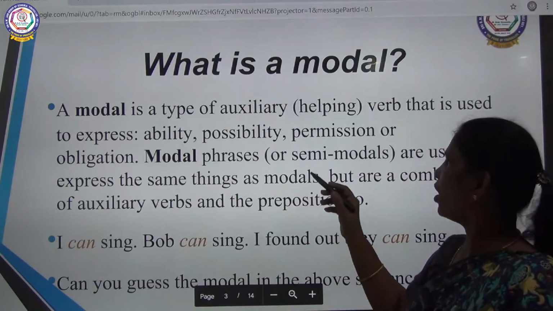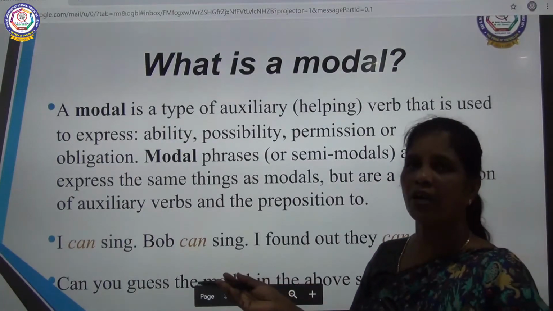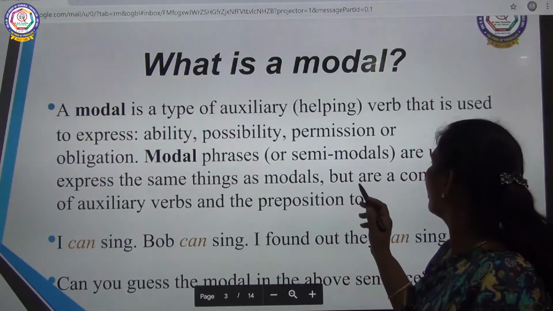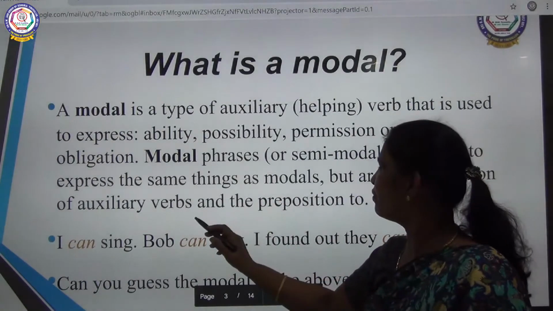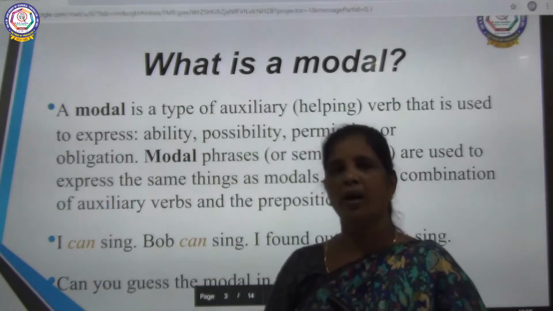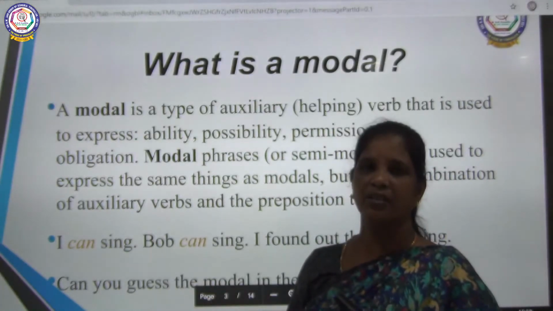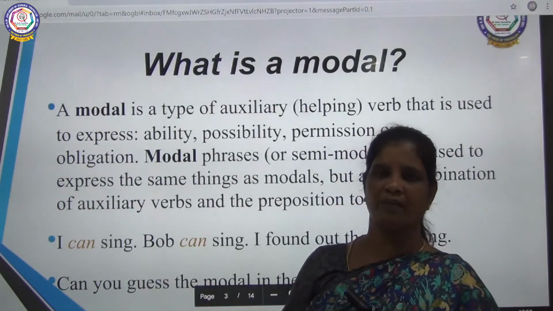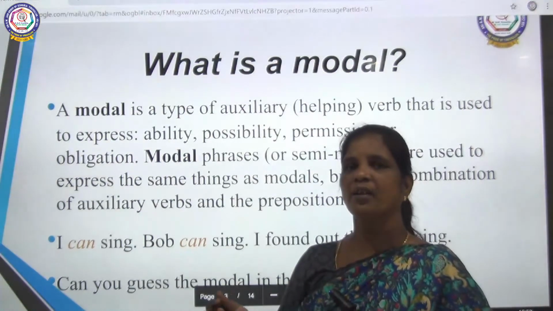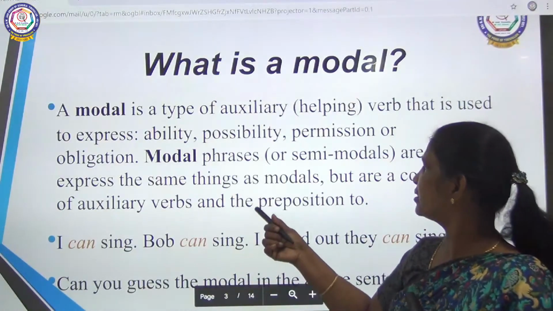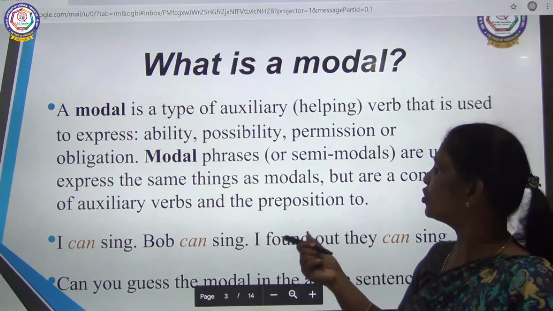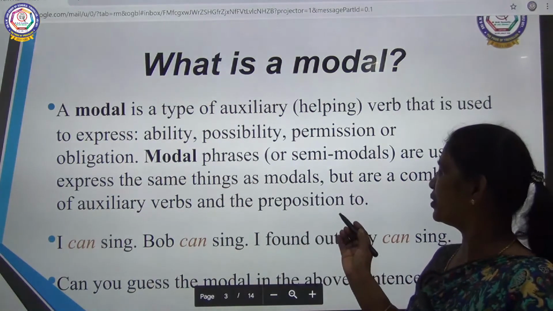Modal phrases are called semi-modals. They are used to express the same thing as modals but are a combination of auxiliary verbs and the preposition to. Modals will have no infinitive, no to, no preposition. When a preposition is added, it is called a semi-modal, a phrase modal.